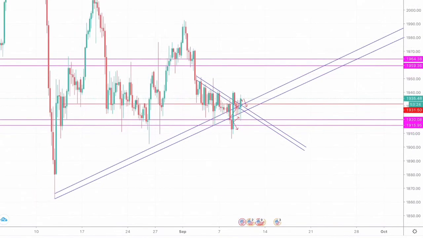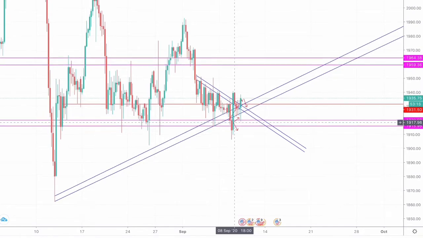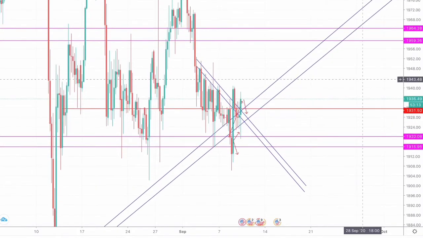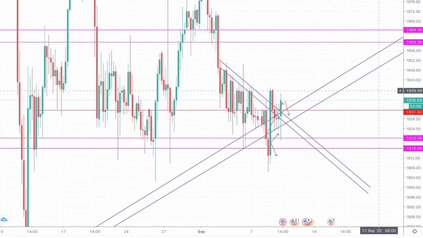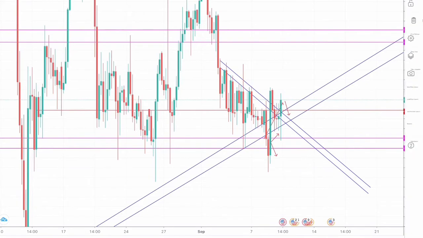We had given a signal to go long around this support zone, some around 1917. The traders who have taken their long have already hit our first take profit, which was marked some around 1939 till some around 1940 or 42. From then we have seen a bearish momentum. Now let me remove my drawings.